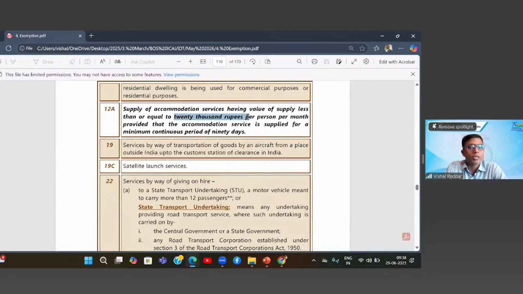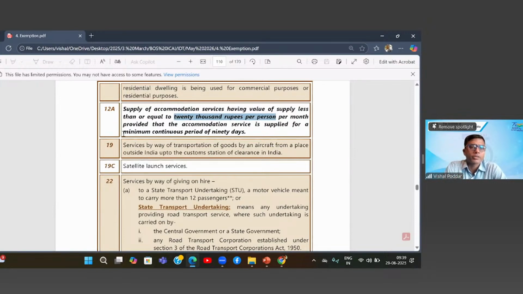Now, interestingly, here they are saying per person, because in hostels you may not be hiring the entire room. Your room may be having other students or other people also. So you are paying only for your accommodation. That is why they have made this 20,000 rupees per person, not per room. So here it is per person per month.